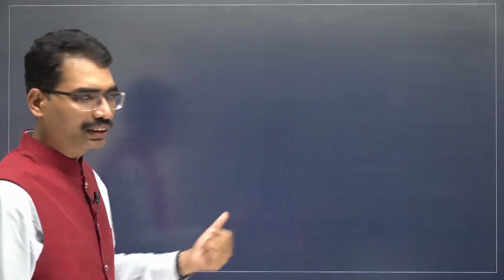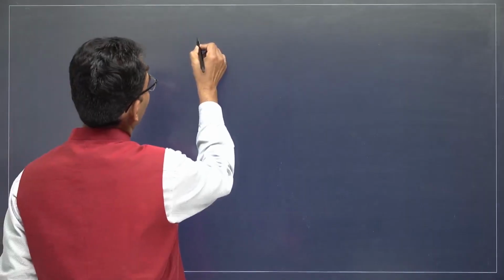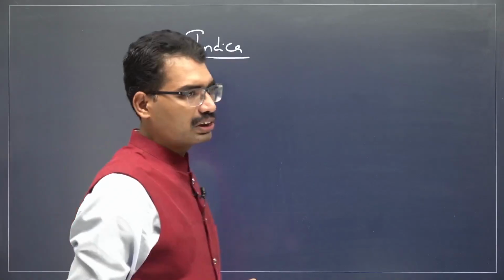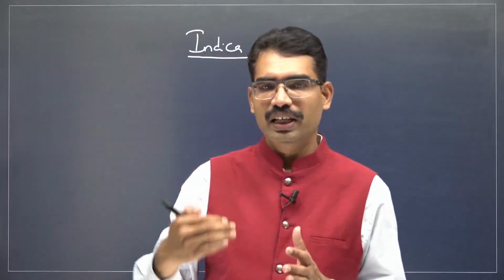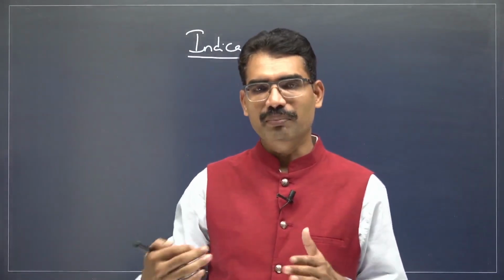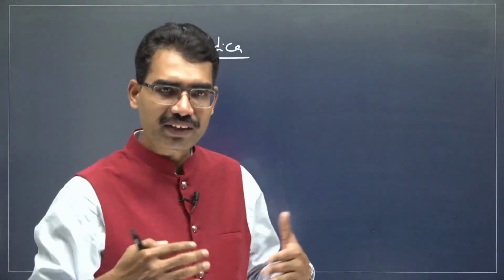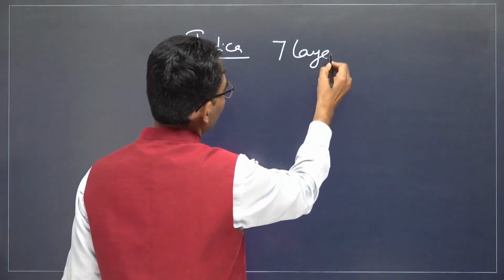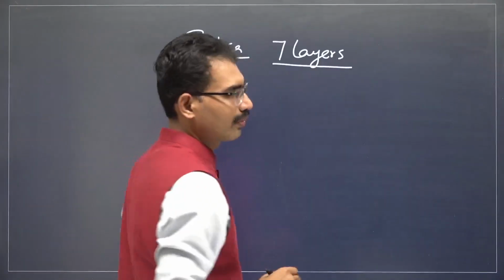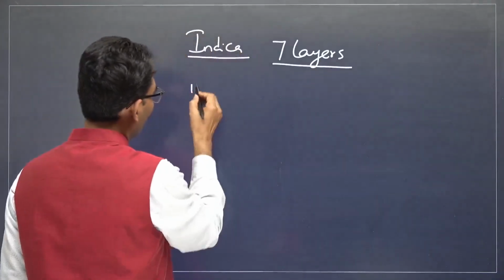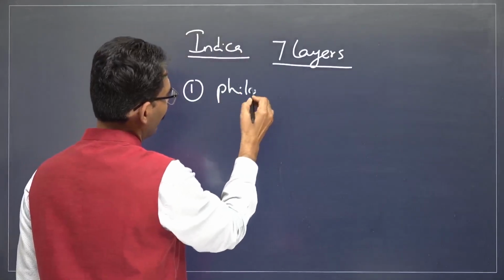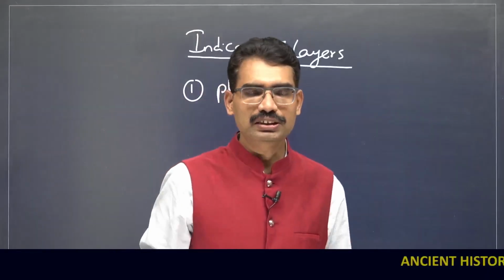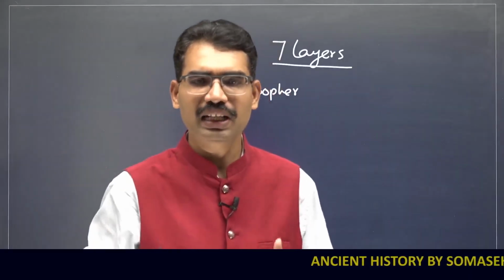Next one, when it comes to Indica or Megasthenes, he misunderstood the society. There is a four varna system, but he considered there are 7 castes. So for him, Indian society was divided into 7 layers. According to him, one category is philosophers, because in many places there are sannyasis, Buddhist monks, Jain monks, and Ajivika followers.